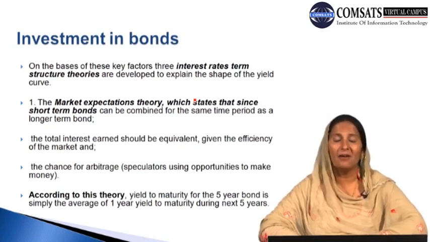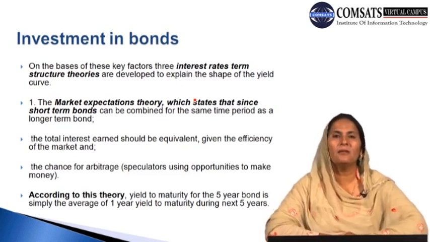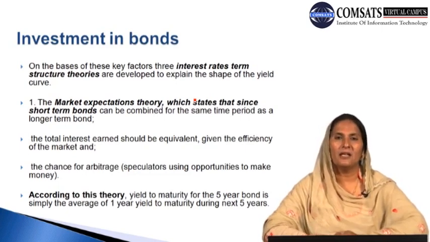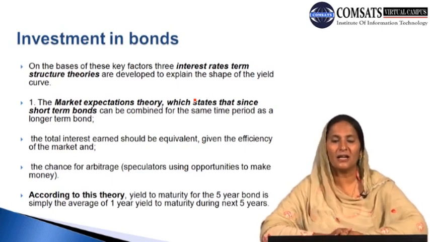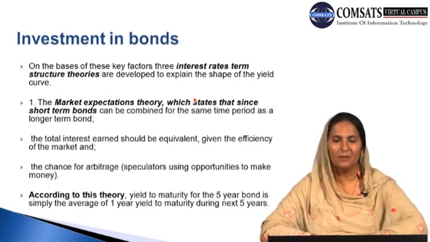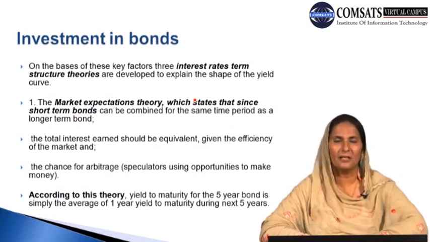If we have these three factors, they are likely to influence the pattern of the rate of interest and determine the pattern and trends in the fluctuations of the rate of interest. So we can say that we have three theories linked with the interest rate term structure, and they are formulated to explain what pattern or shape the yield curve is likely to adopt.